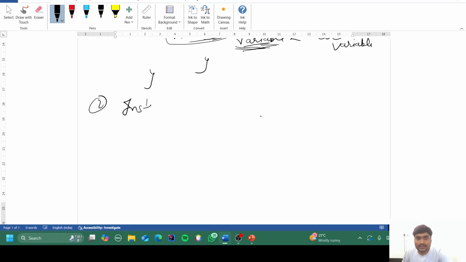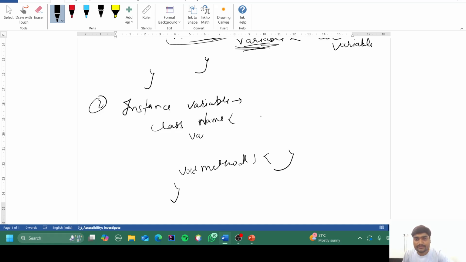That's called an instance variable. So what does it mean to be an instance variable? A variable which is declared inside a class, but outside a method, is called an instance variable.